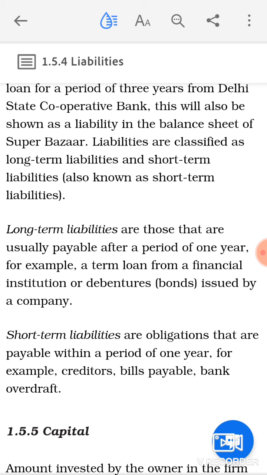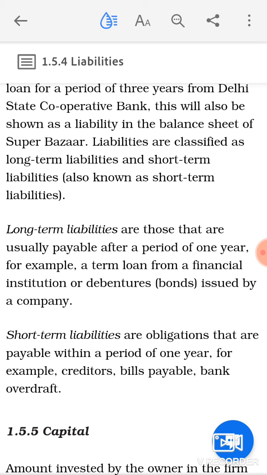Now liabilities are classified as long term liabilities and short term liabilities. Short term liabilities are also known as current liabilities. Long term liabilities are those that are usually payable after a period of 1 year.